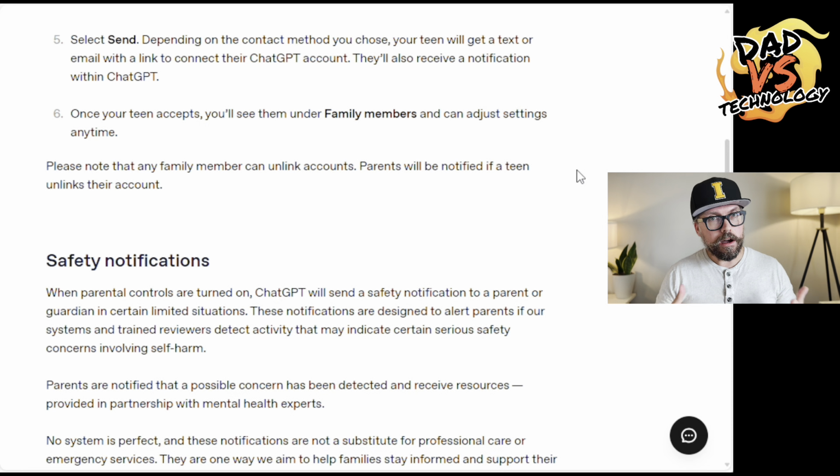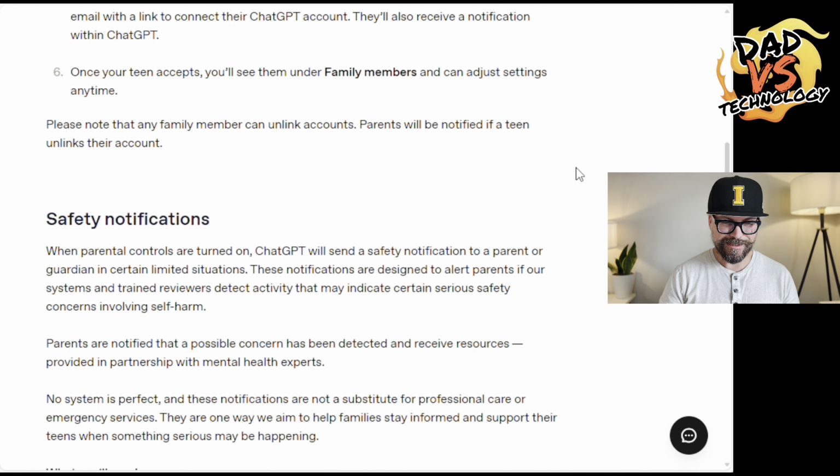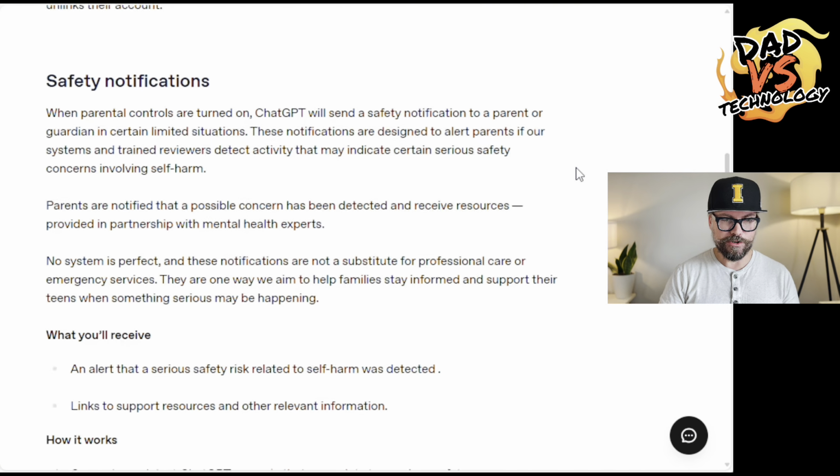Keep in mind that this should really be a dialogue, a conversation between you as a parent and your teen about using these types of services, how they should be using it. So it's not intended to be just, I'm going to set this up as a parent and not really talk to my kid about it. You want to have these conversations as you're working through these safety measures.